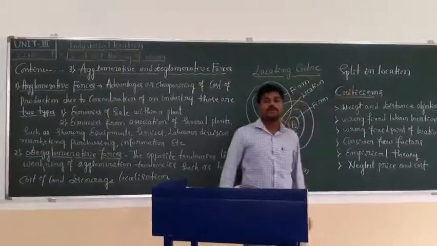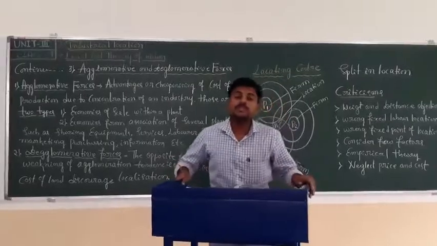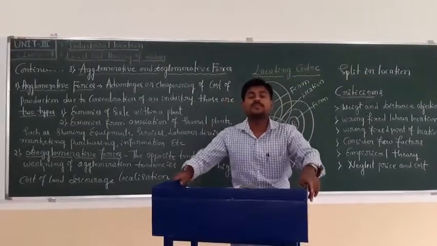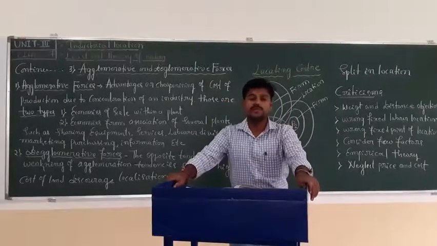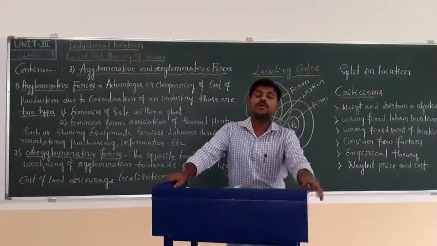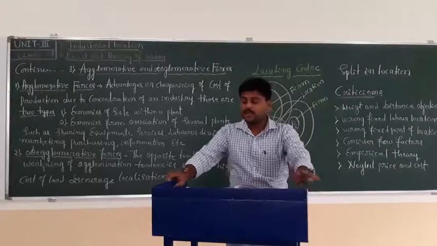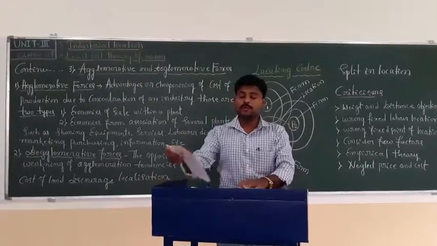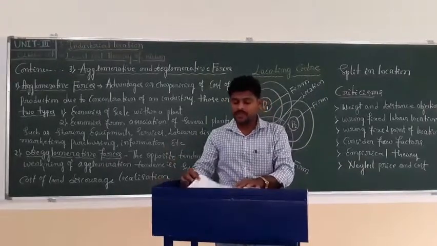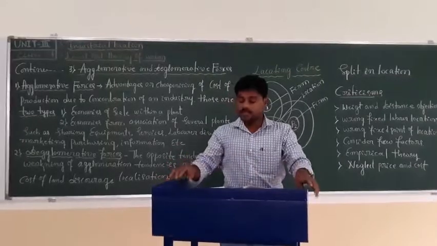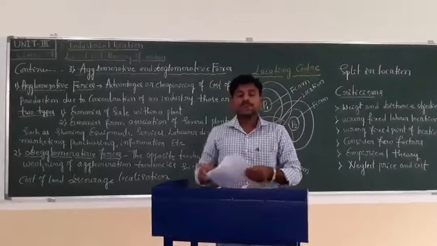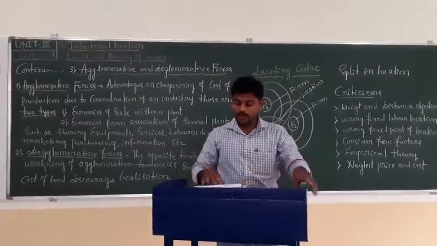And split in location. Sometimes the industries split from the industrial location because, in the earlier stage, there is the manufacturing, removal of wastage of the raw materials, and in the second stage, marketing.